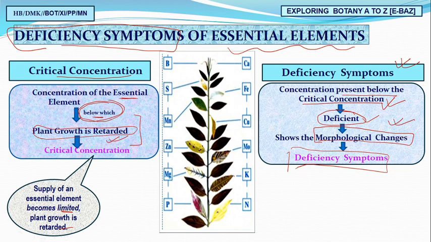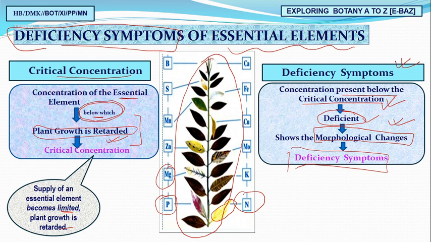See, this is where nitrogen is not given. See, yellowing is there, chlorosis. Magnesium, see what happened there, intervenal chlorosis is there. These are phosphorus changes. So these are the important elements, and their deficiency shows very good morphological changes. And this is not a pathogenic infection. This is not caused by any bacteria, virus or pathogens, rather only by the deficiency of the important essential elements in the soil. That's why you are finding these morphological changes, right?